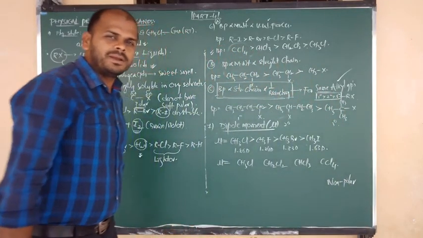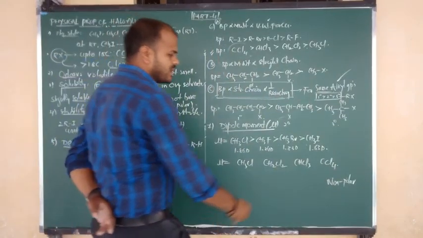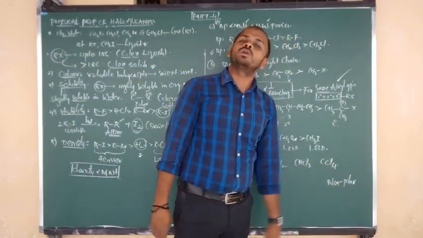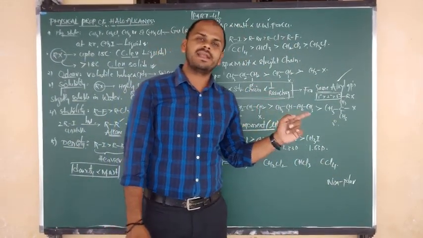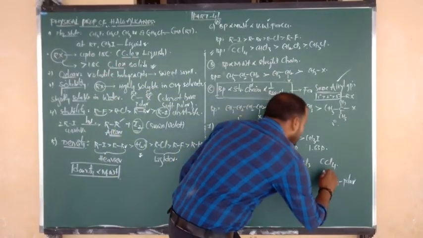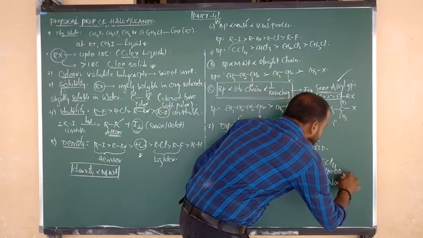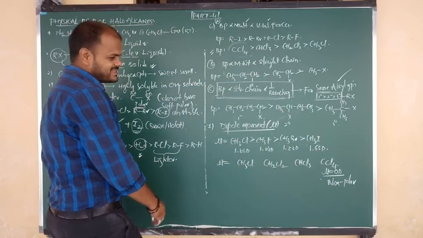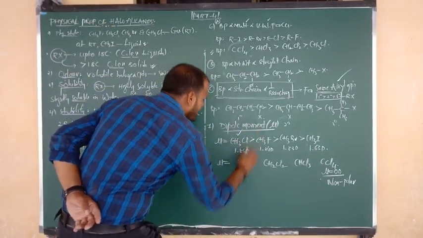CCl4 is completely what, beta? Non-polar. Because around the carbon there are 4 chlorines and it is in tetrahedral form. All 4 chlorines are opposite to each other, so we can say the dipole moment is 0. Dipole moment is 0. CH3Cl, what is the dipole moment?